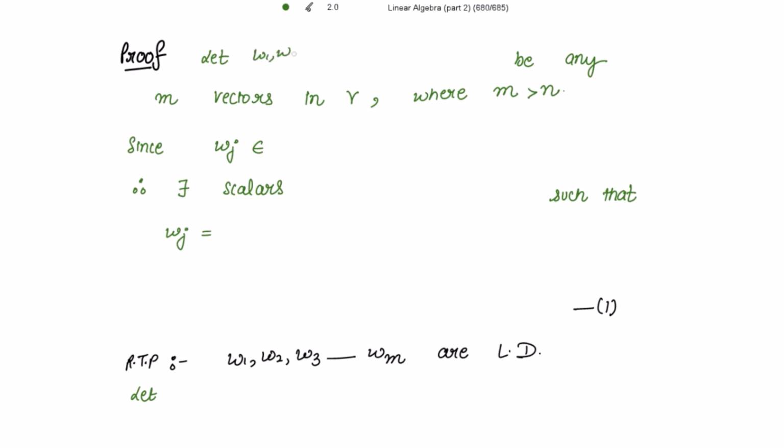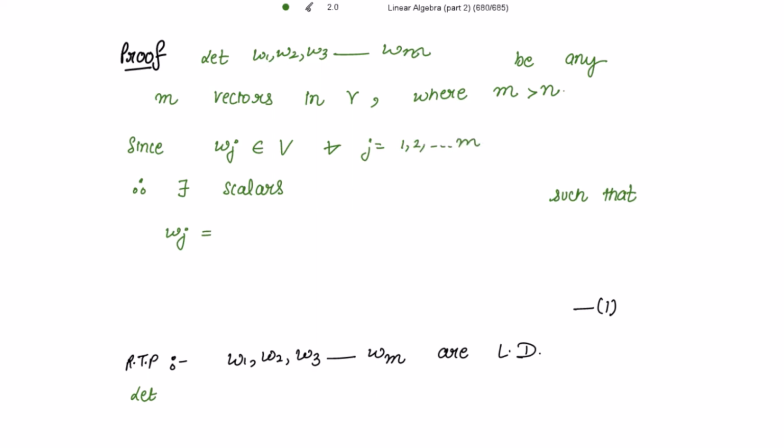Let w1, w2, w3 up to wm be any m vectors in V where m is strictly greater than n. Now, it is the same proof that we have done in the previous assignment, very easy. Let me take any wj which belongs to V, where j is from 1 to m.